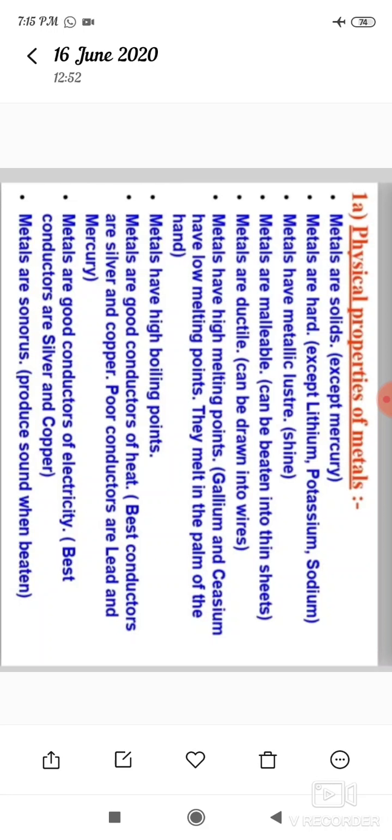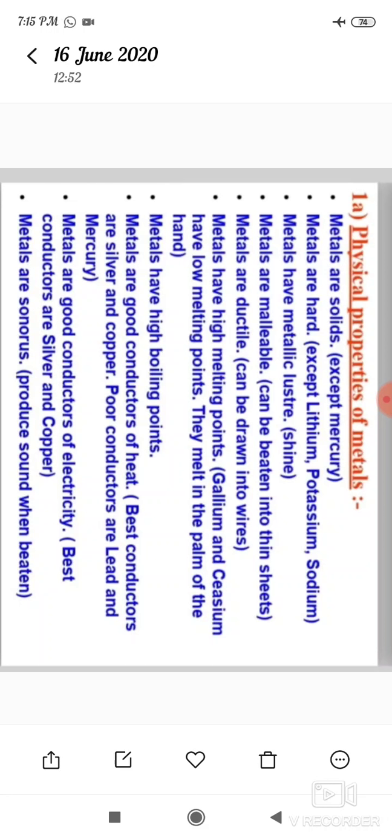Metals have high melting points. For example, gallium and cesium are metals with low melting points. They melt in the palm of the hand. Some metals can easily melt in the palm of the hands. Metals also have high boiling points.